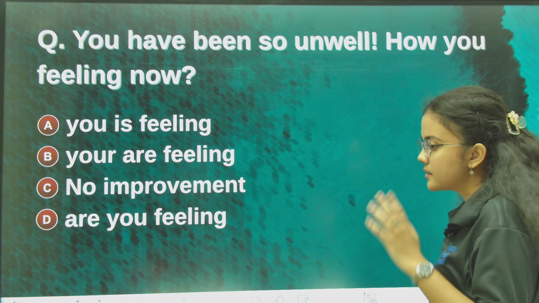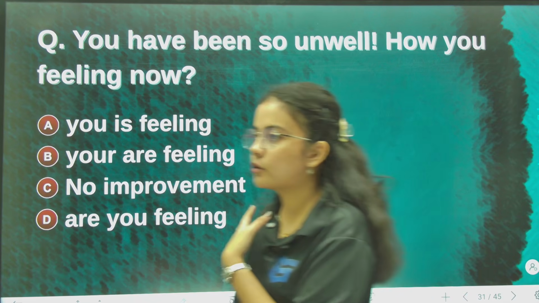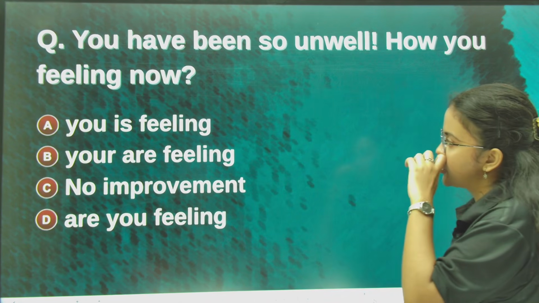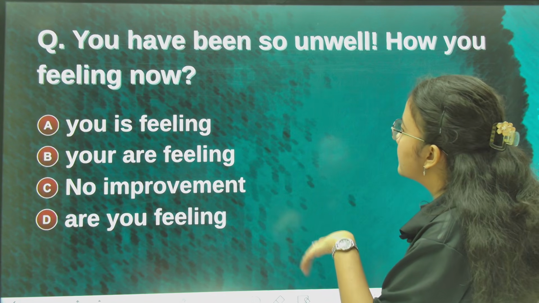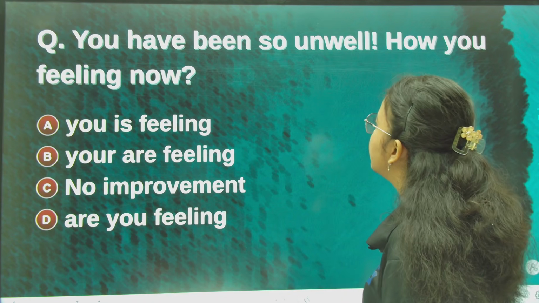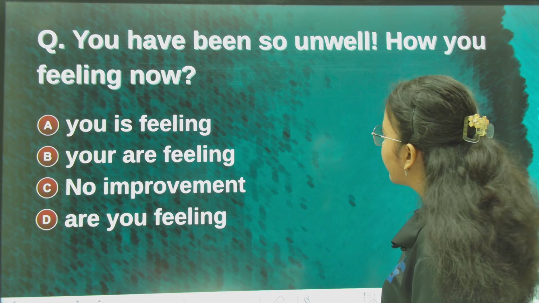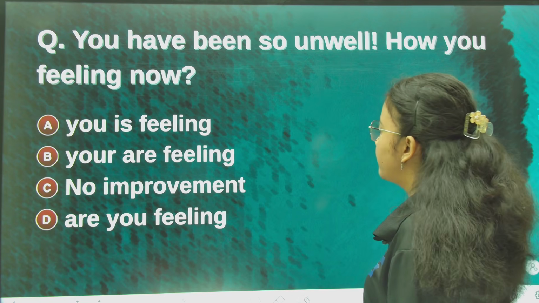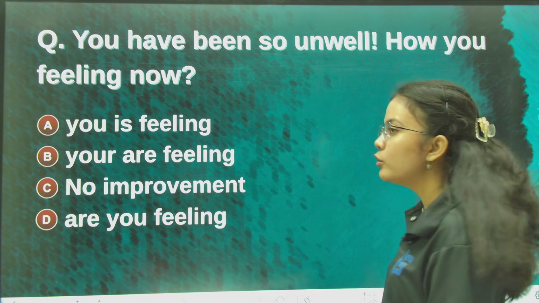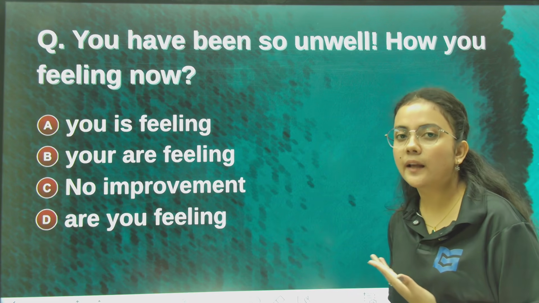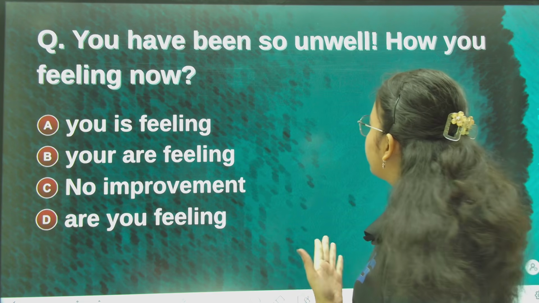Okay, now let's keep this as the last question for today's session and let's sum this session up. This question is: you have been so unwell, how you feeling today? This sentence: you have been so unwell. The first part is correct, as present. "How you feeling today" or "how you feeling now", there is no helping verb, right?